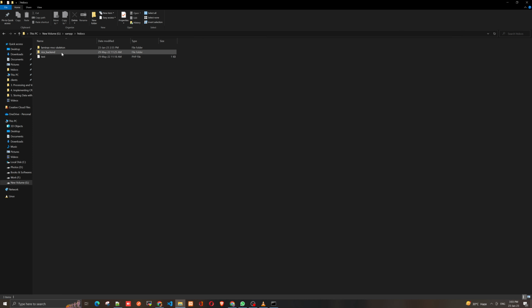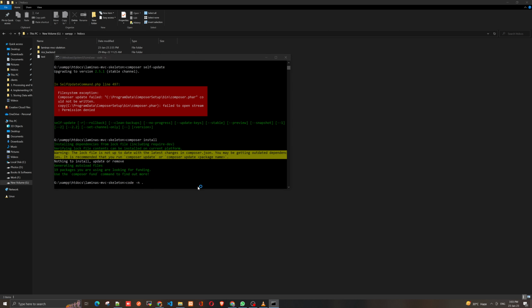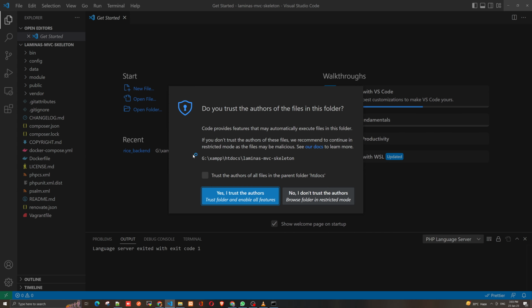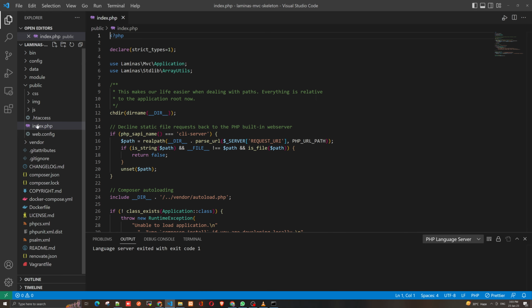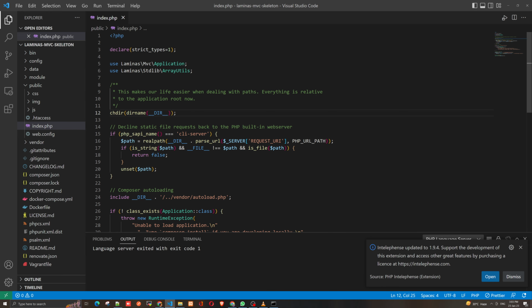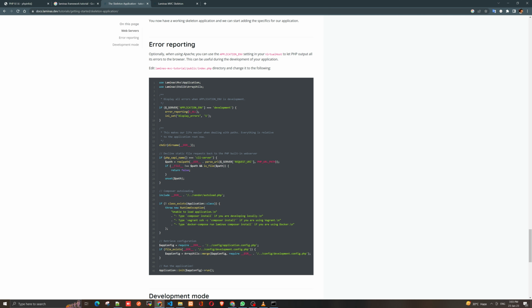Okay, we'll open that. So this is my project. I want to open this in Visual Studio Code. Yes. Okay, what it's saying, go to the public and index.php here. So they are saying if you want to publish errors in the browser, we have to set this. Okay, display all errors on the browser.